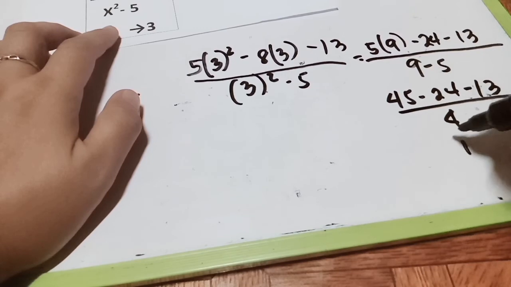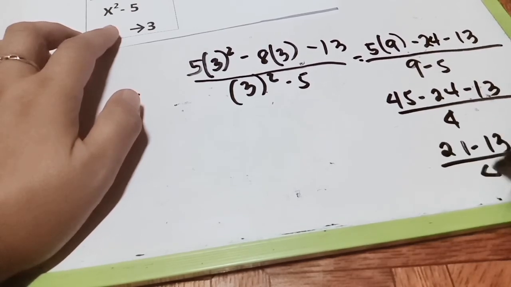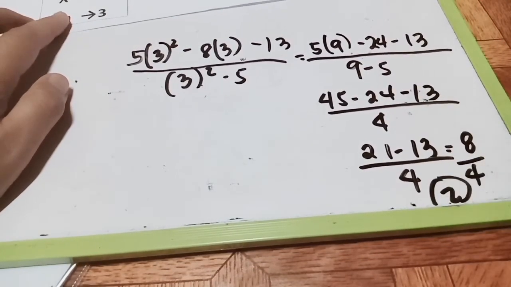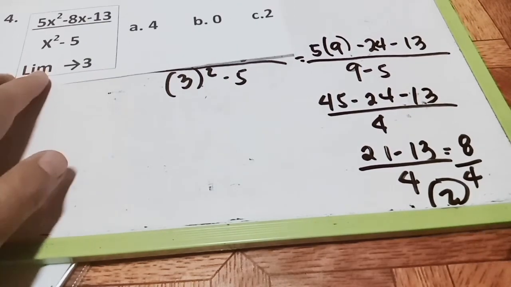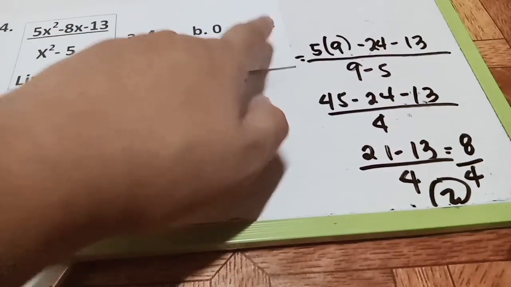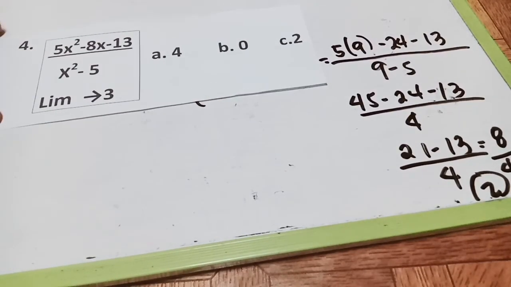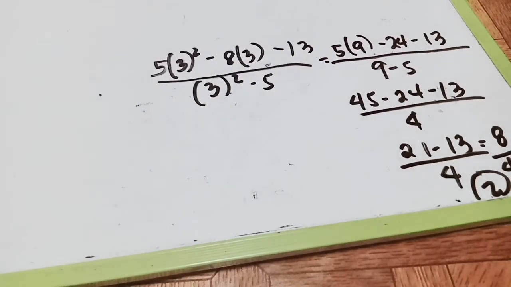So 45 minus 24 will become 21, minus 13 divided by 4. So this will become 8 divided by 4. So the answer is 2. Is it correct? So the best answer is number 2. So that will be limits.